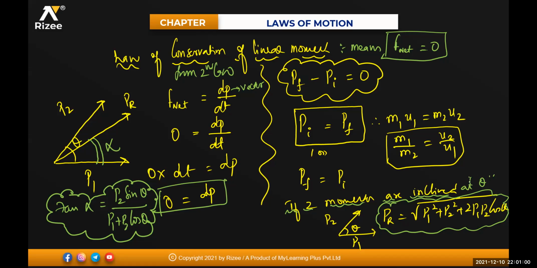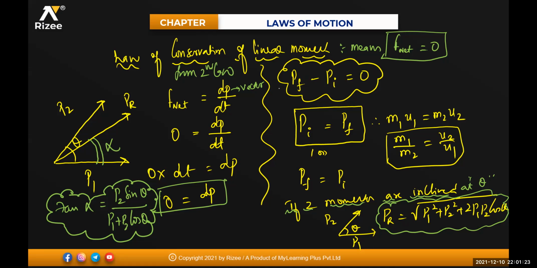And how do you write the direction? Alpha will be the angle the resultant makes with your first vector. If it is making an angle with the second vector, then you just need to take another angle like beta and simplify it. But 90% of the time we get questions based upon alpha, so that is the reason I'm writing it here. Tan alpha is equal to P2 sin theta divided by P1 plus P2 cos theta. Is that clear for everyone?